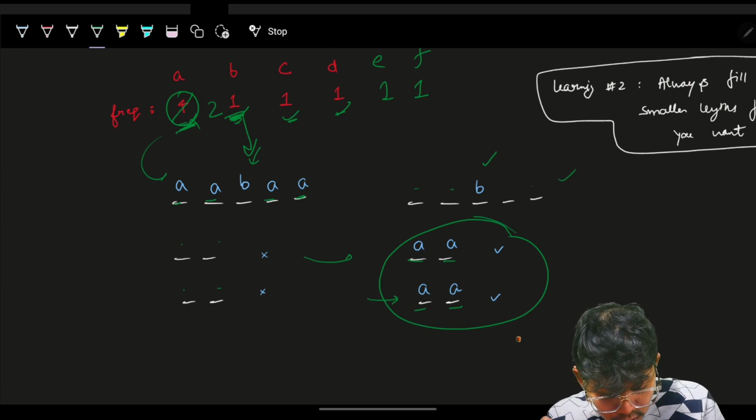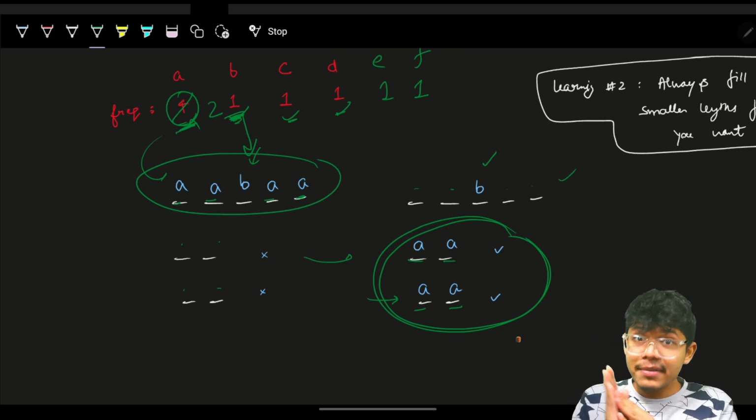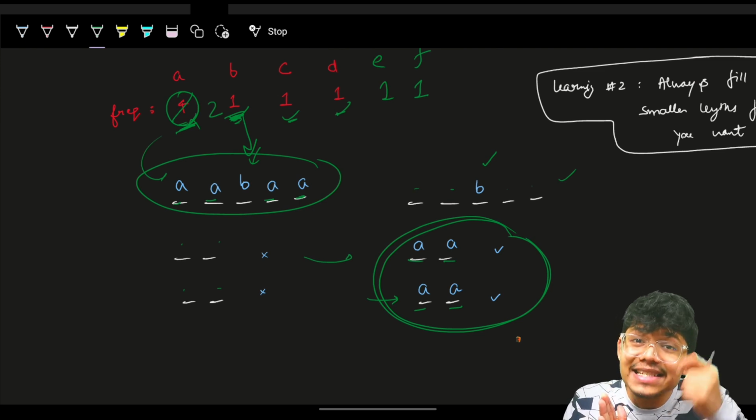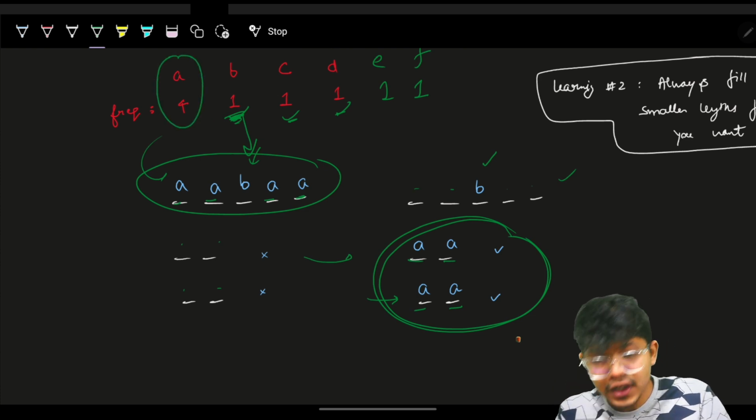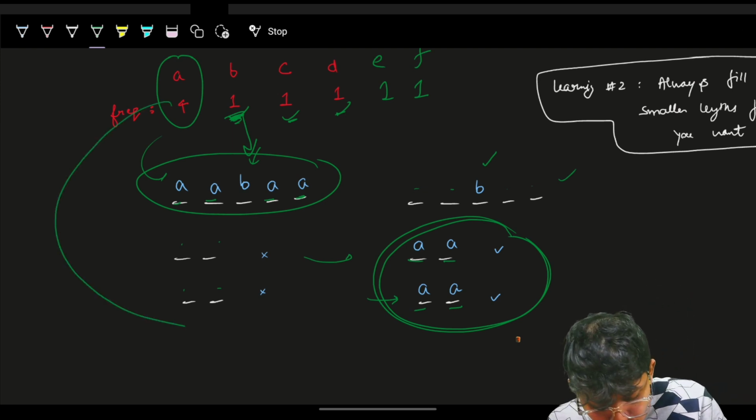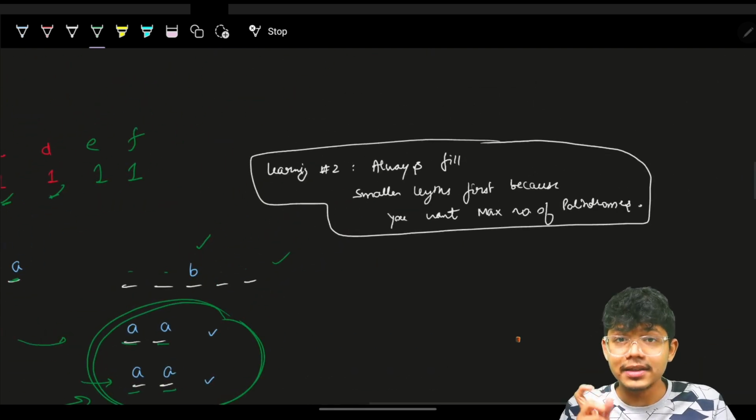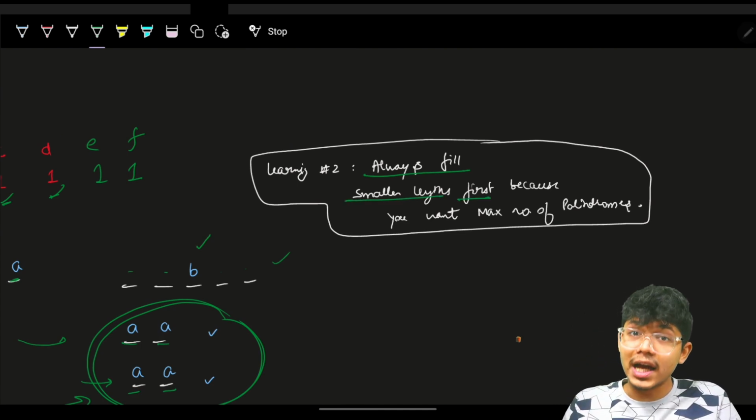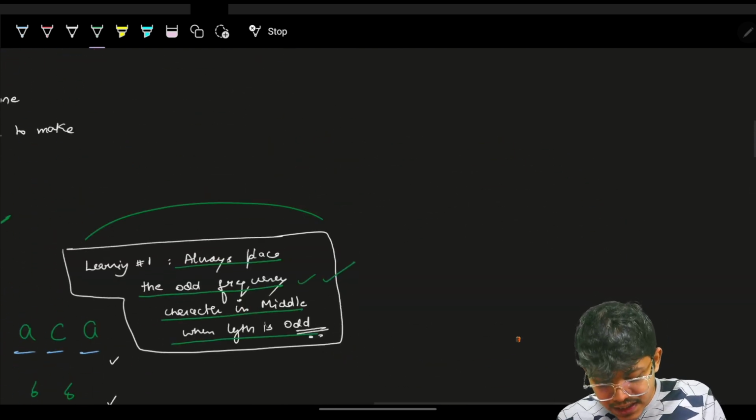It's always good to make smaller lengths palindromes rather than a bigger length, because my ultimate aim is not to make a big length palindrome. My ultimate aim is to make the maximum number of palindromes. So I will utilize my utility. My utility is the frequency of elements, the frequency of the same elements. I want to utilize that in smaller lengths so that I can make more and more palindromes. So that is my learning: I will always fill smaller lengths first, because I want to get the maximum number of palindromes. So these are the only 2 learnings we need to solve this problem.